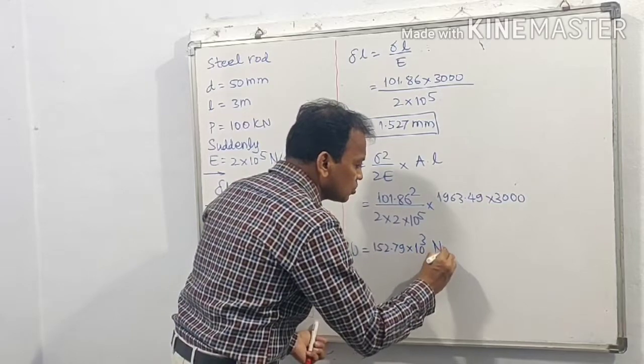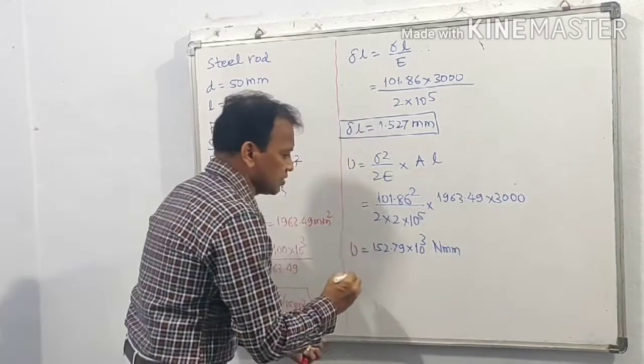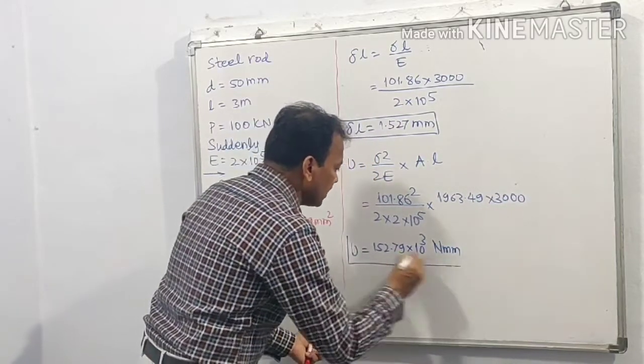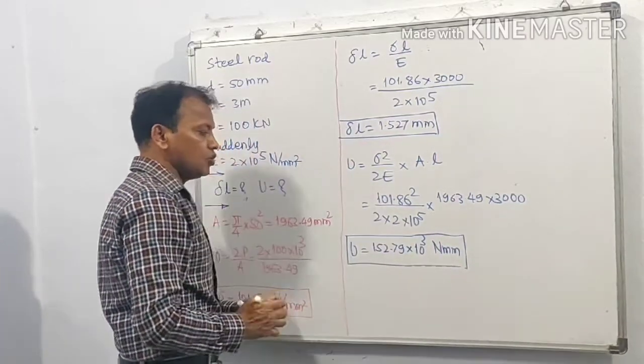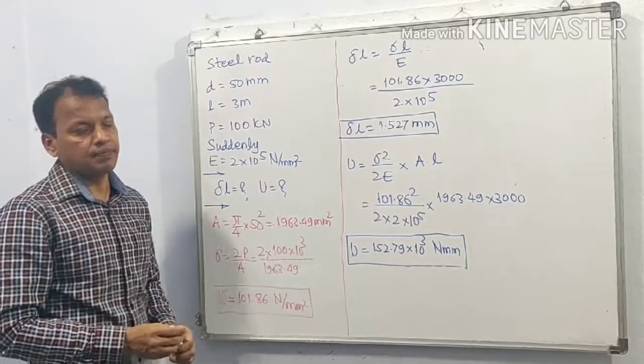This gives 152.79 into 10 raised to 3 Newton millimeter, or we can write this as 152.79 Newton meter or joule.